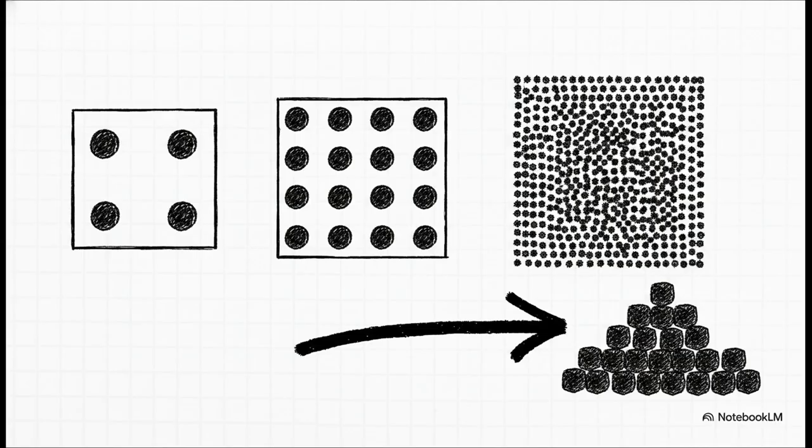Now, if we plot all those valid I and Q combinations that a transmitter can send, we create what's called a constellation diagram. And this is where it gets crazy. Scaling up the number of points on this diagram drastically increases our data throughput. Why? Because a single wave change, just one single symbol, can now represent multiple bits. Just look at this progression. QPSK gives us 4 points in space, which means 2 bits per symbol. 16 QAM gives us 16 points, so 4 bits per symbol.